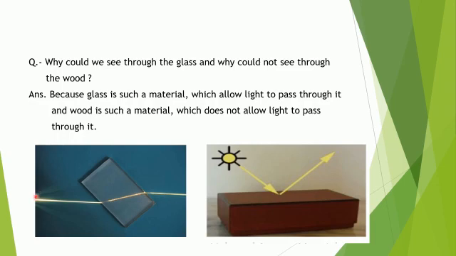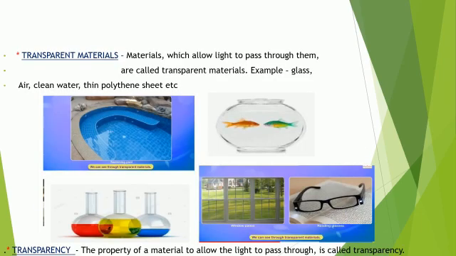From this side, light is falling on this glass piece, and this light can pass through the glass. But here you can see the light falling on it is not able to pass through. It is just going back in the same direction. It is not passing through this wooden piece. Therefore, this glass is a transparent material, and this wood is an opaque material.